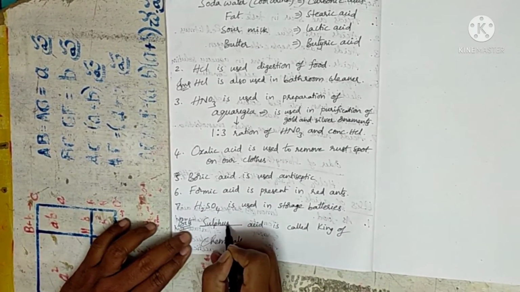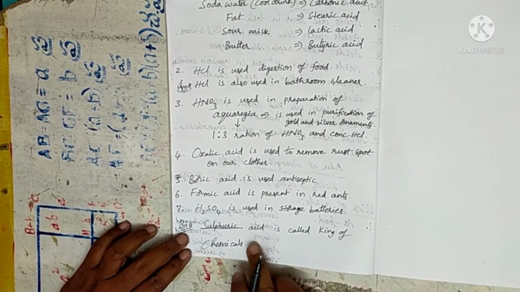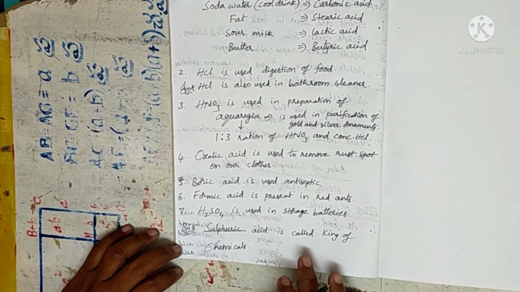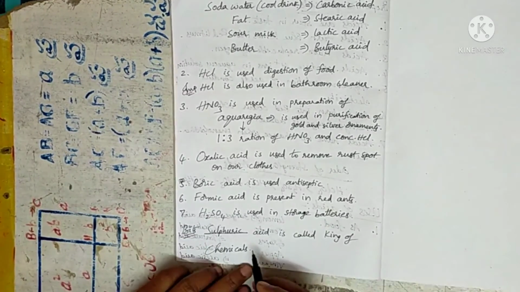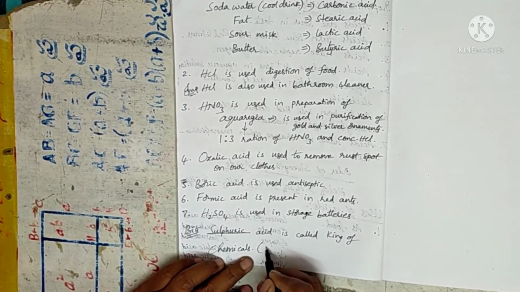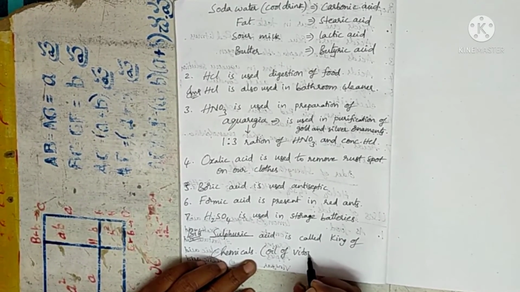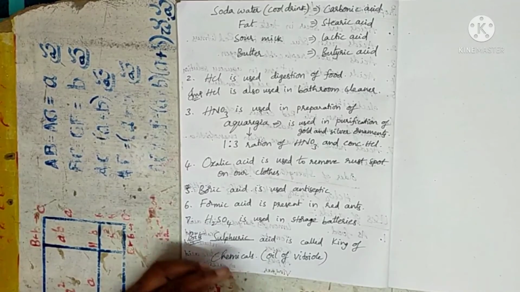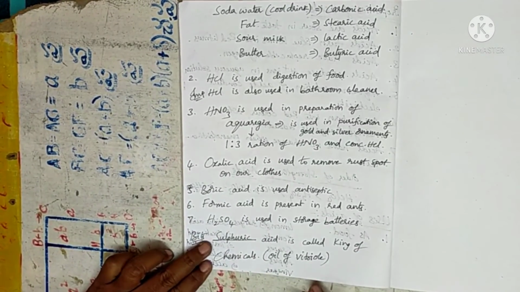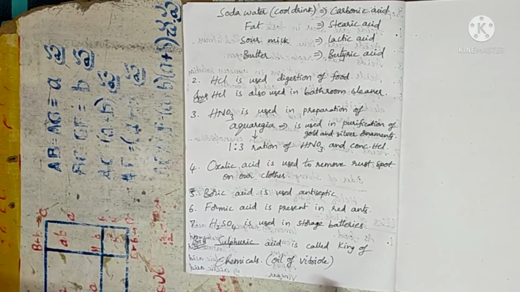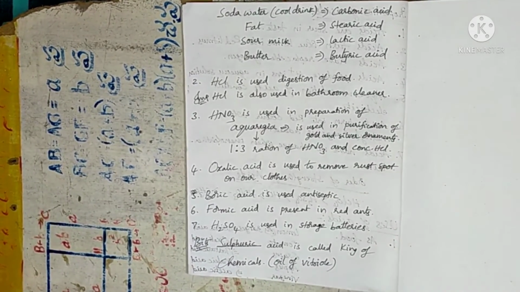Sulfuric acid is also called king of chemicals. Otherwise there is another name for this which is called oil of vitriol. So sulfuric acid has two names, which is called king of chemicals or oil of vitriol.